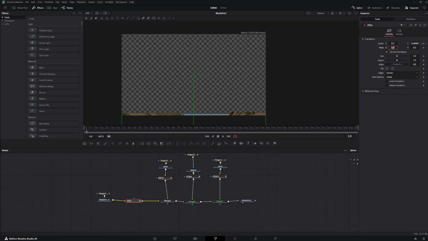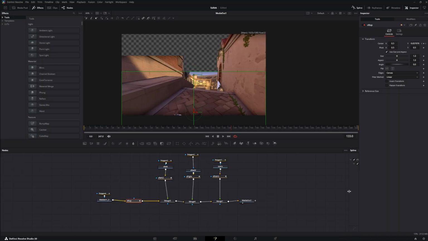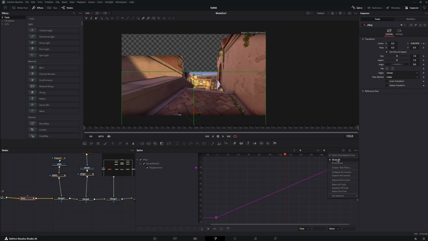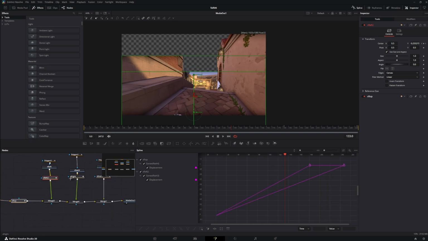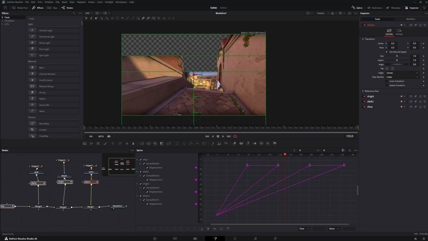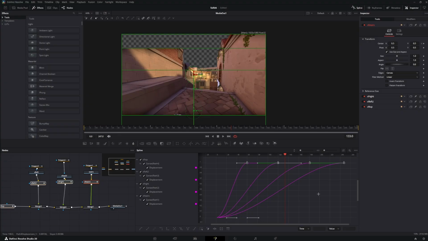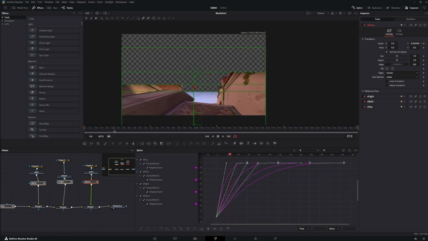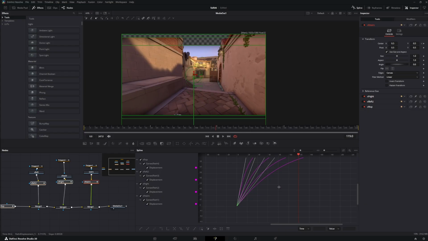But this is not good. You will open the spline and show only selected tools, and now select everything you've got. Press in this empty space, Control A and S. For an easy animation of your splines, you can right click, make sure everything is selected, and go to ease and then out cubic, and you will get something like this. Pretty good.